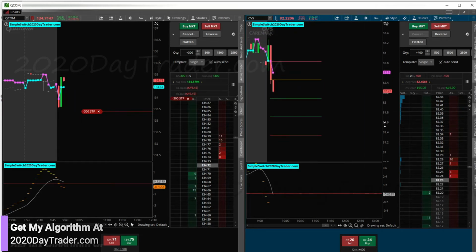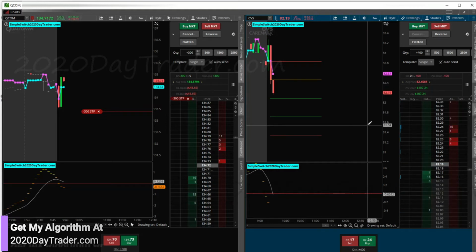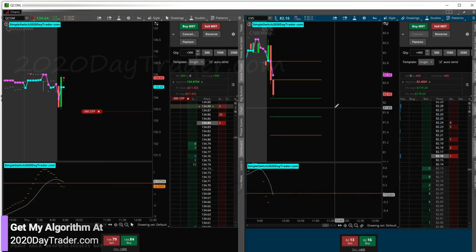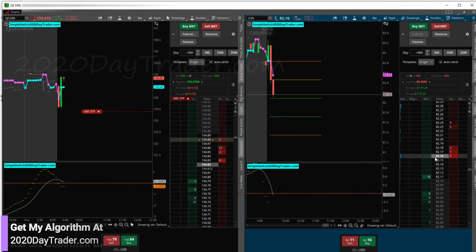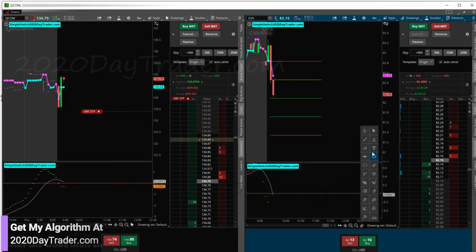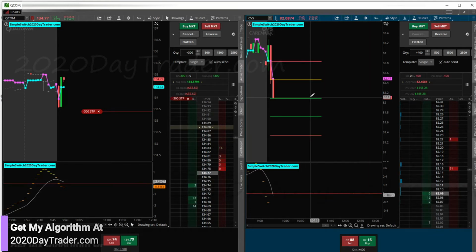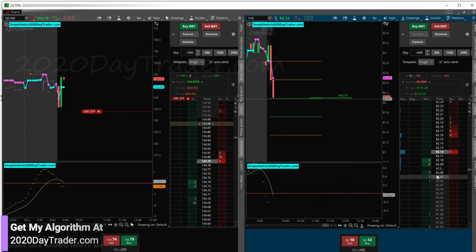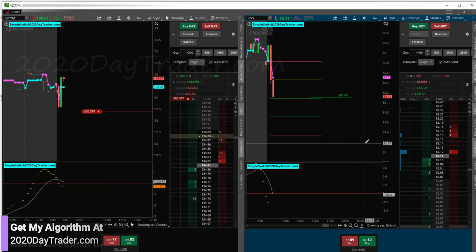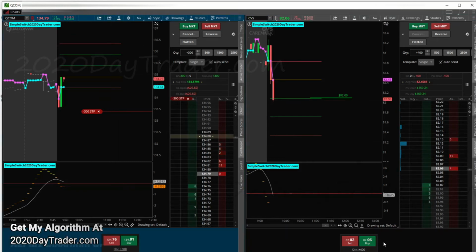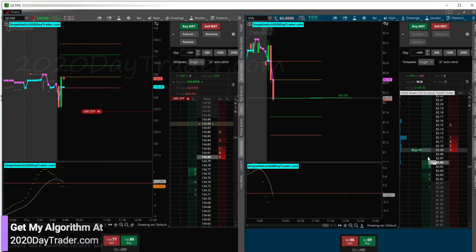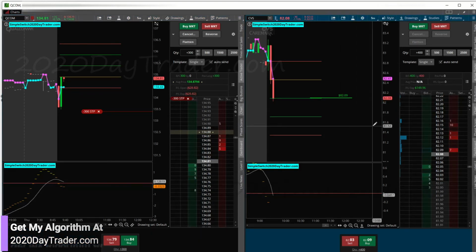All right, so we got CVS coming down nicely. Nah, I wish I would have went even bigger on CVS. Should have took that 500. Okay, so we're going to put our stop in as soon as this. Let's see what this number is here. All right, we're in the target right now. 82.09. Looking at the spread here. Get below 82.09 on the ask. That'd be nice. Okay, we're below 82.09. I'm going to go ahead and put my stop in right now. Buy. Oh. All right. So we ended up out.